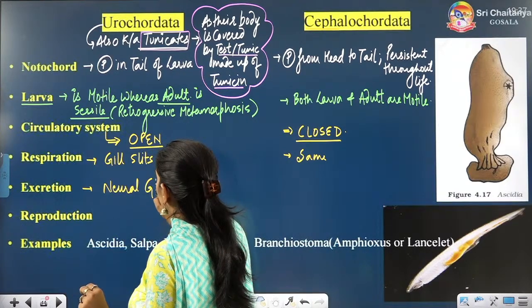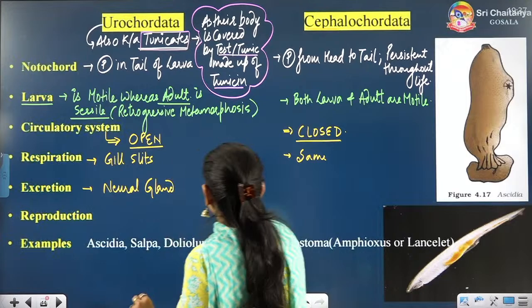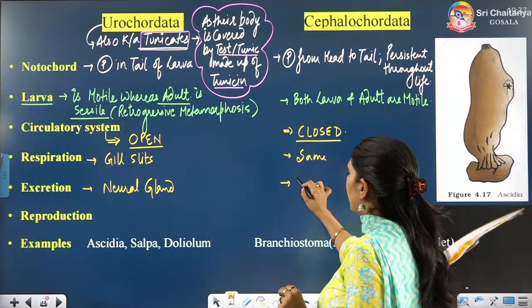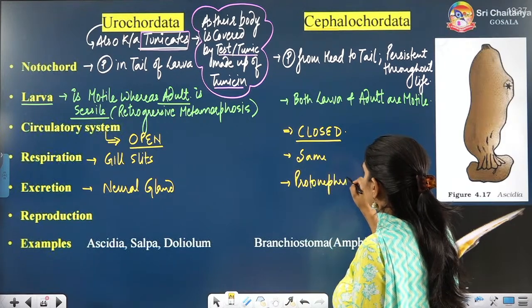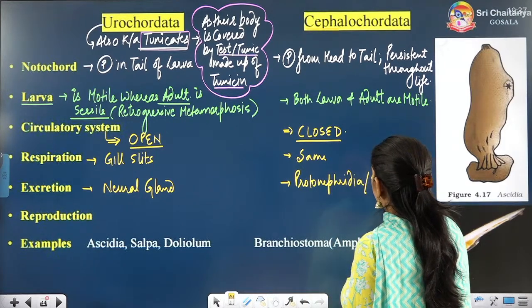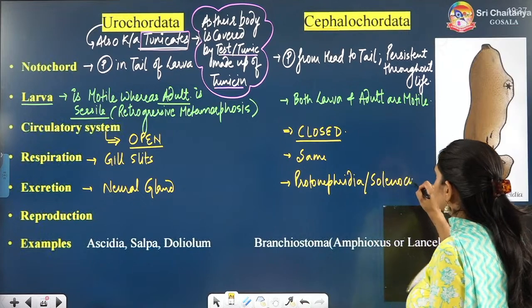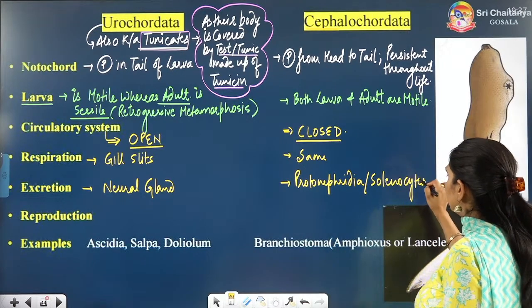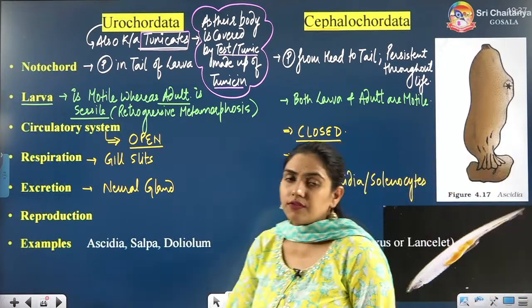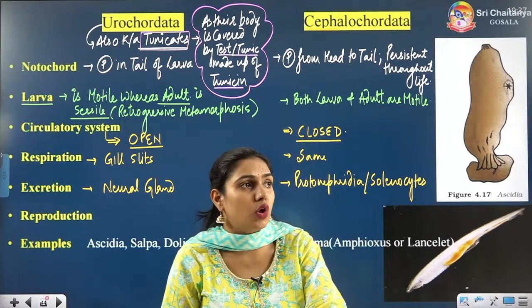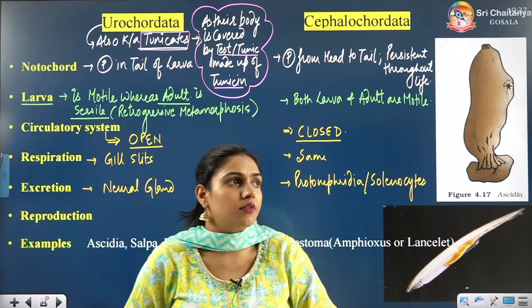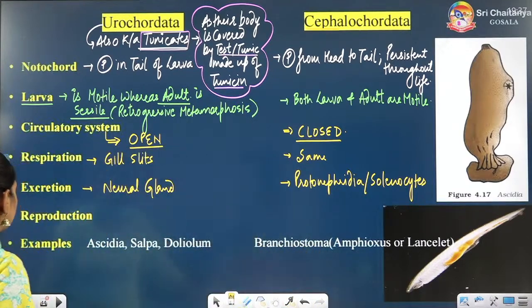Here, for excretion, Cephalochordata have protonephridia. Where else have you seen protonephridia or solenocytes, in which non-chordate phylum? Tell me in the comments.